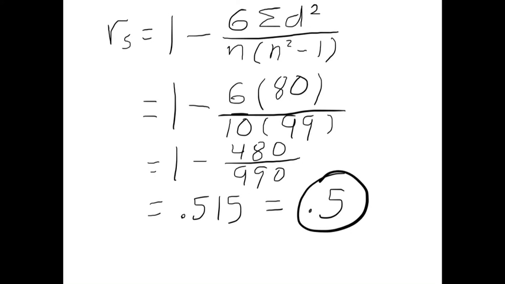So my estimate from when I looked at the scatter plot was pretty close. I said it looked like about a 0.6. The actual number came out to just over 0.5. So this is definitely a moderate strength correlation in the positive direction. Notice that this 0.5 is a positive 5. If the correlation was negative, we would see that it was a negative number. But this one's positive. And that is problem number 1.